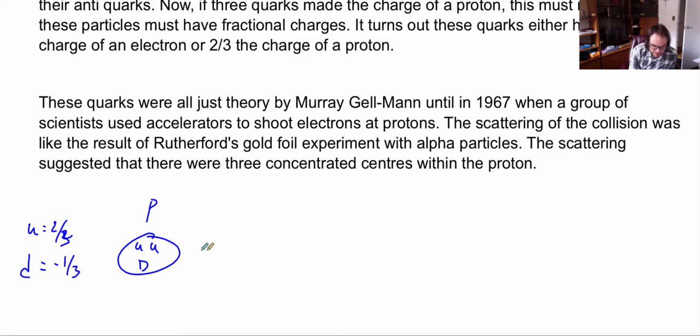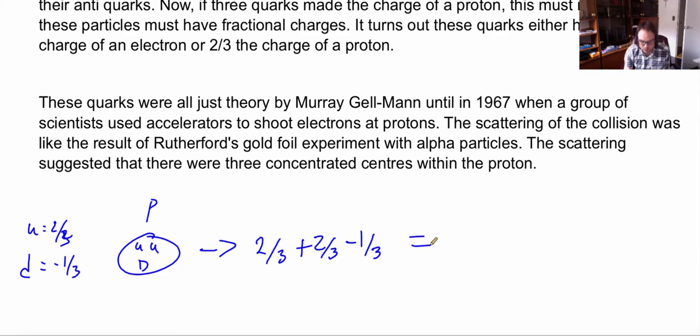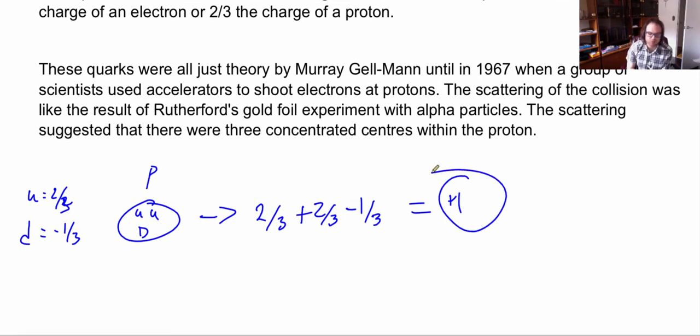If I add these together, I'm going to end up with 2/3 plus 2/3 minus 1/3. When we combine these, that's the same as 4/3 minus 1/3, which is plus 1. So the charge of the proton is plus 1. Now, let's take a look at a neutron. A neutron is made up of 2 down quarks and an up quark.